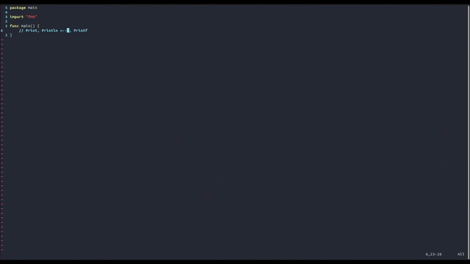And you should probably understand that this function is responsible for outputting stuff out to the terminal, but maybe nothing more than just that. In this video, I'm going to explain what the println function does a little bit more in depth, and then also see what the print and printf functions do and how they differ from the println function and why we would want to use them. So we're going to start with the print function.